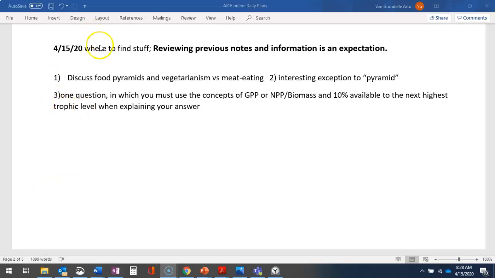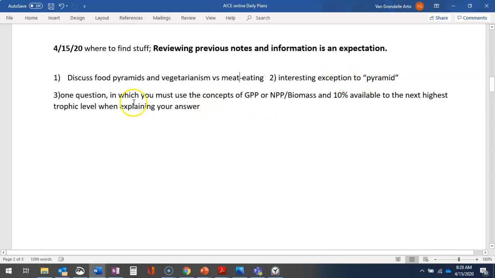Today I'm going to quickly discuss, relatively speaking, food pyramids and vegetarianism versus meat eating. And then just look at a quick exceptional pyramid on coral reefs, which is kind of interesting.